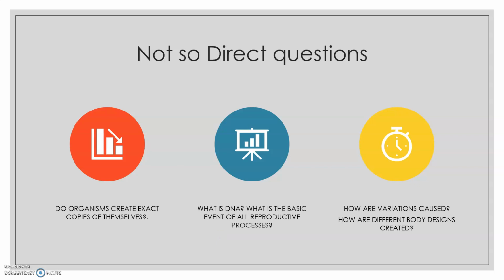These are not so direct questions. Just think over them. Do organisms create exact copies of themselves? What is DNA? What is the basic event of all reproductive processes? How are variations caused? How are the different body designs created? Now we'll discuss the answers to these questions one by one.